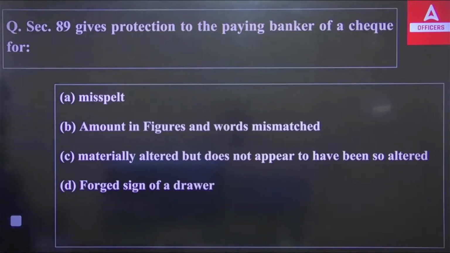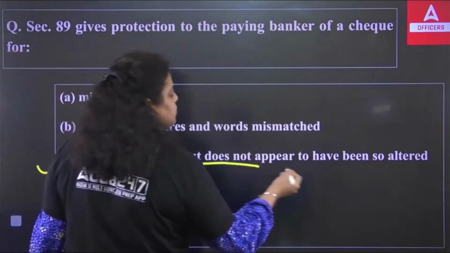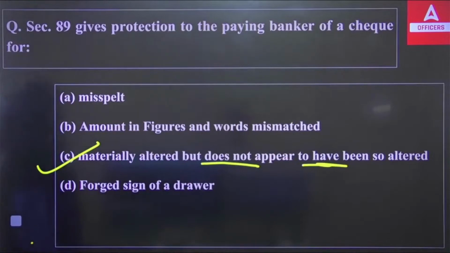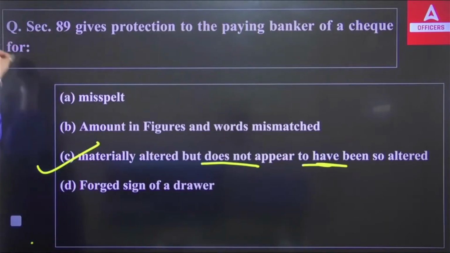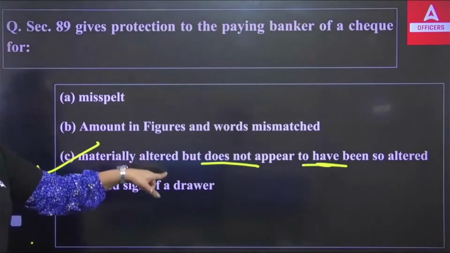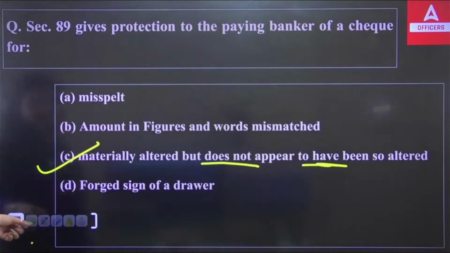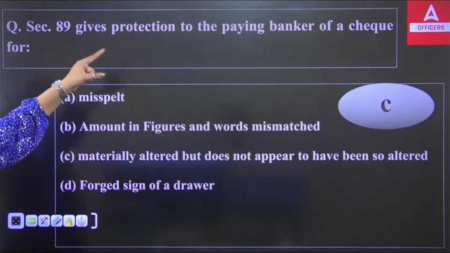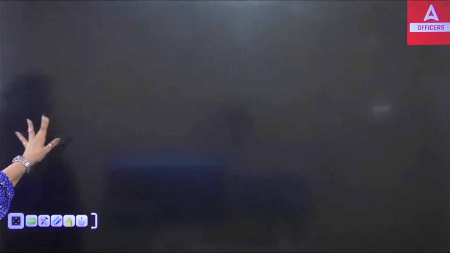So, the right answer here will be: materially altered but does not appear to have been so altered. This is what section 89 talks about. It gives the protection to the paying banker of the check for what? For materially altered but does not appear to have been altered. So, in this situation, the paying banker will get the protection under section 89 of your Negotiable Instruments Act.